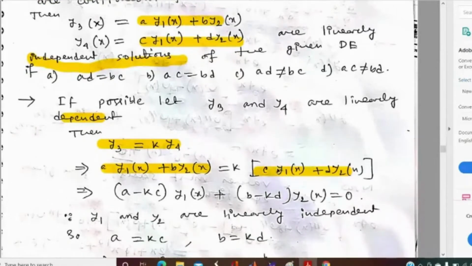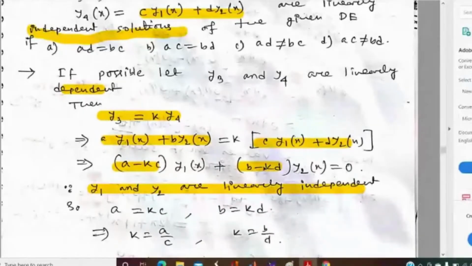If we take y1 and y2 on the same side, the left hand side, and take y1 common, what will we get? We will get a minus k c times y1, and b minus k d times y2. The coefficient of y1 and the coefficient of y2 must be 0.